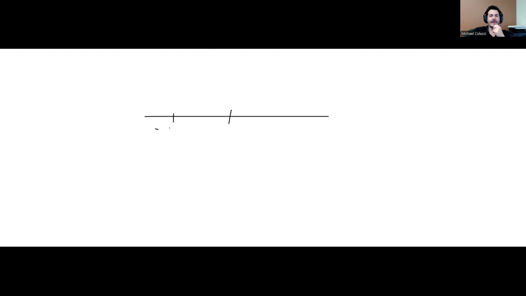If I'm at negative 5, this is 5 units away from 0. The only number that's the same length from 0 on the opposite side of the 0 is a positive 5. So the opposite of negative 5 is 5.